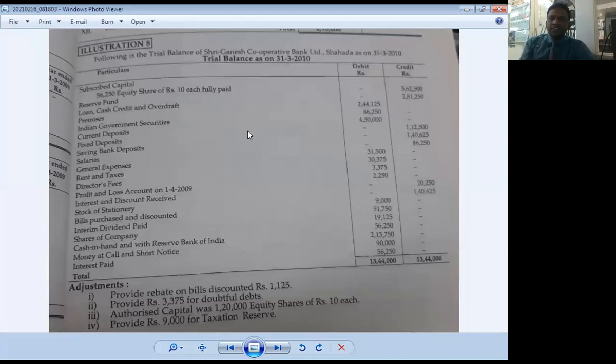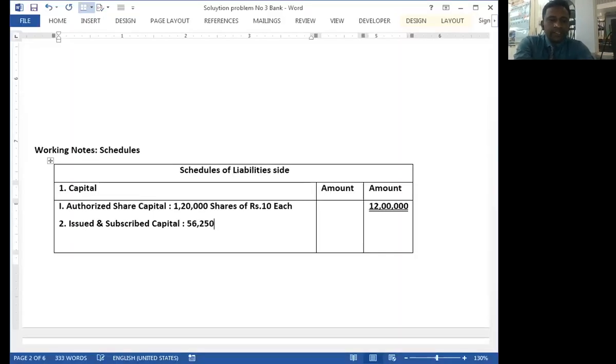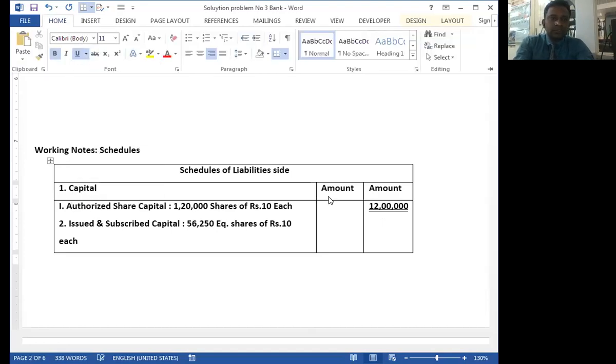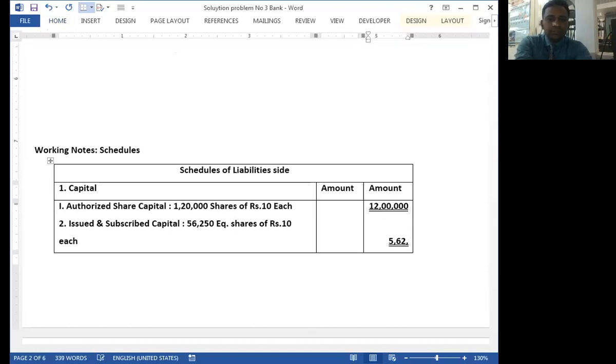That means all shares were fully paid, so subscribed share capital and paid up share capital are the same. 56,250 equity shares of rupees 10 each is 5,62,500.